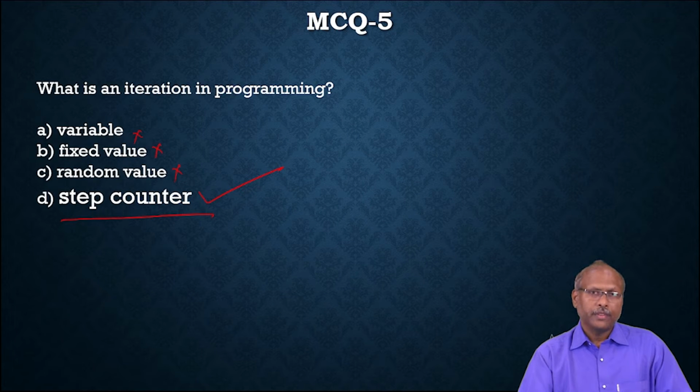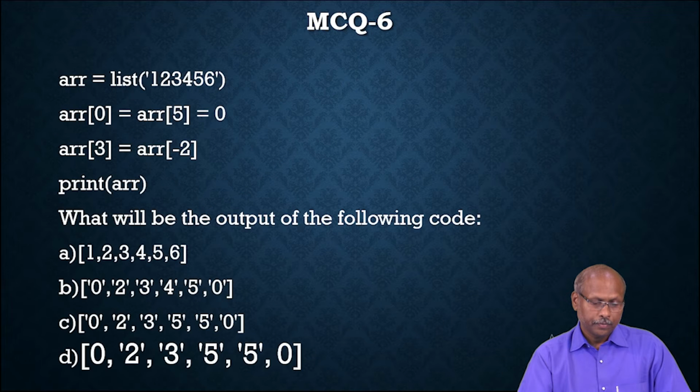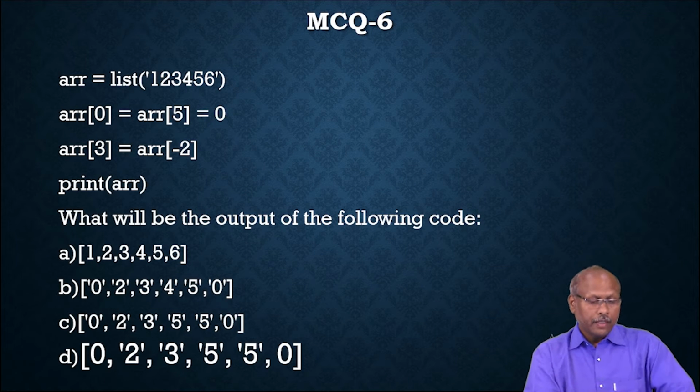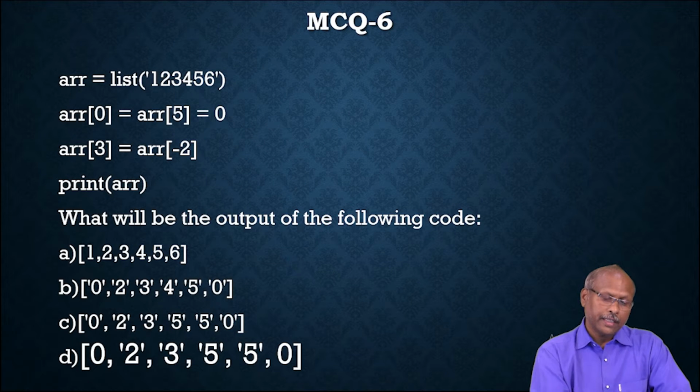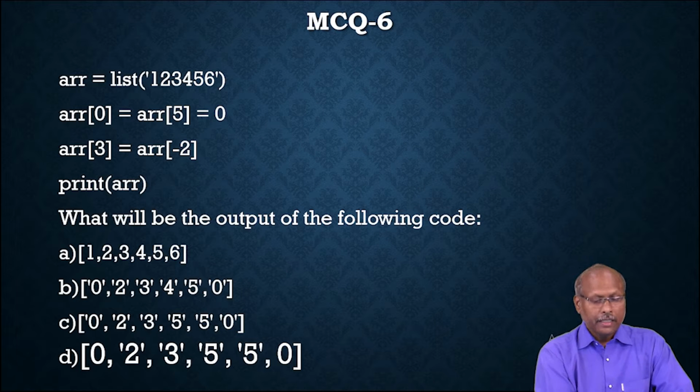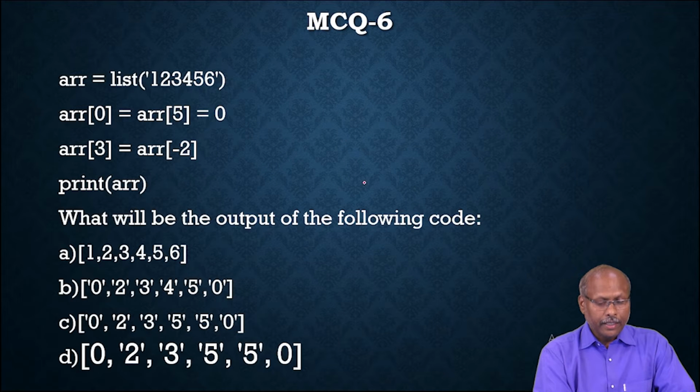Now we'll move to the next question. Please read this question carefully. Array equal to list of 1, 2, 3, 4, 5, 6. There is a list with 6 elements. Array of 0 equal to array of 5 equal to 0.